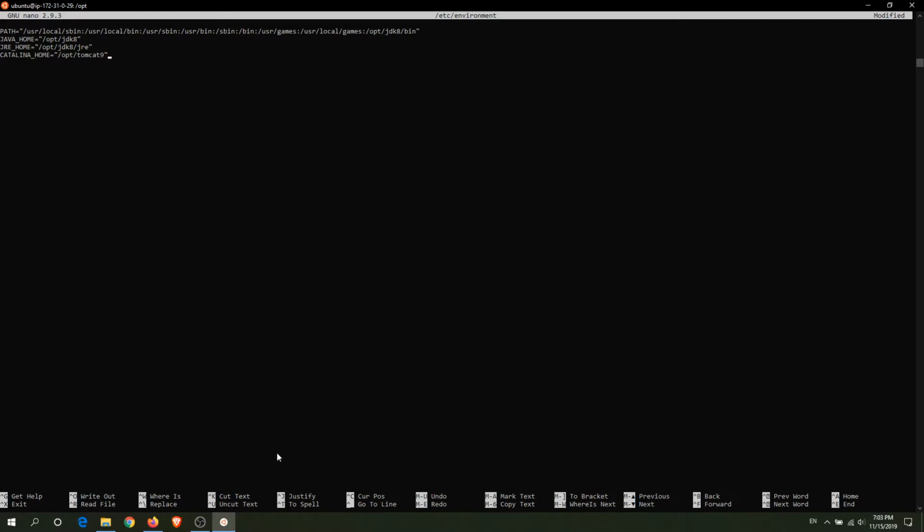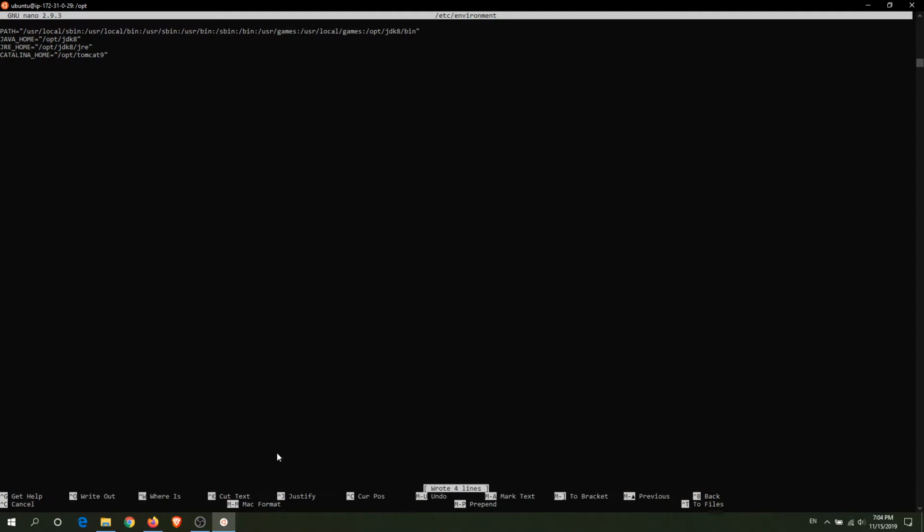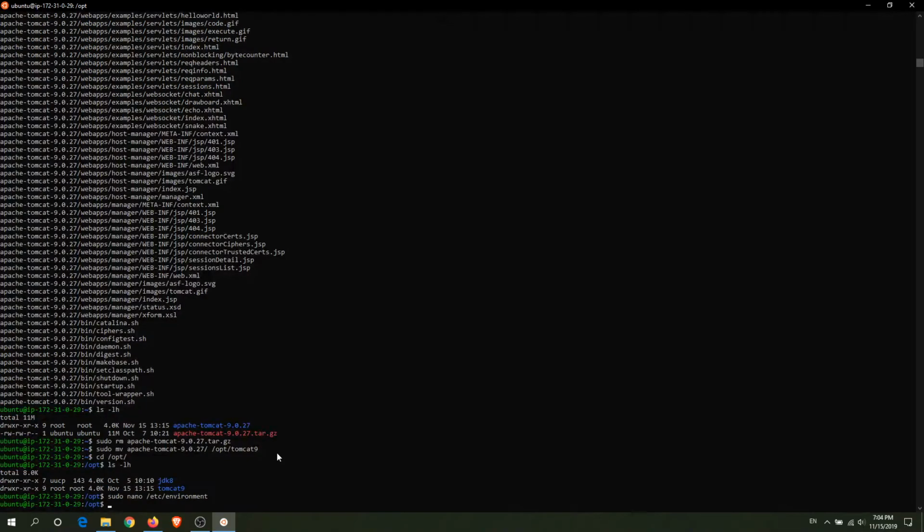This is the home directory of Tomcat, and this is all we need for Apache Tomcat. Now hit Ctrl O to make changes and exit from the text editor. Alright, now we have added the Catalina home path that will be directed to Tomcat 9.